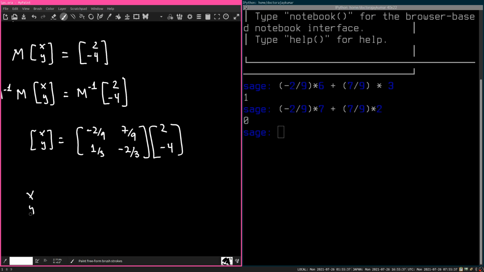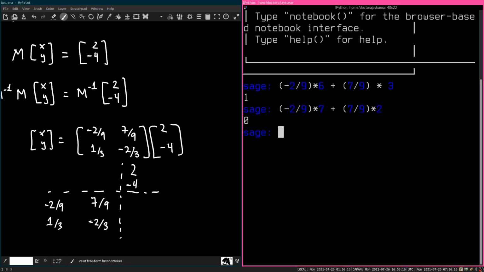So x, y, okay, this is minus 4/9. I'm just going to do it by hand, times 2.